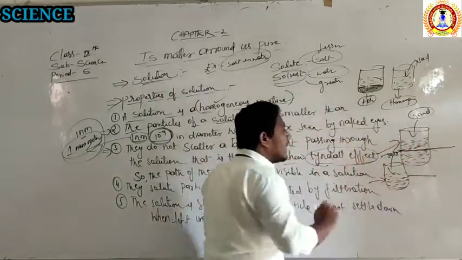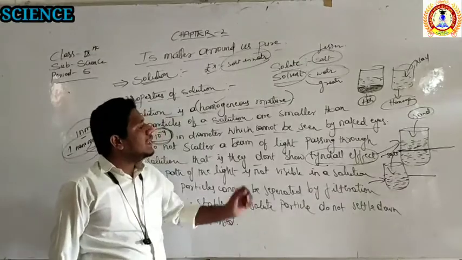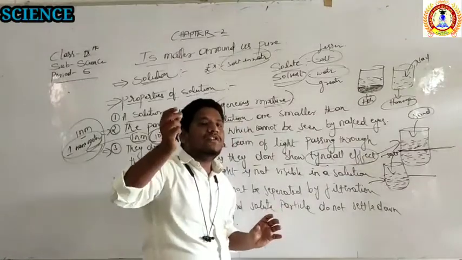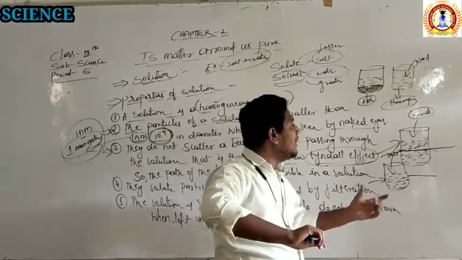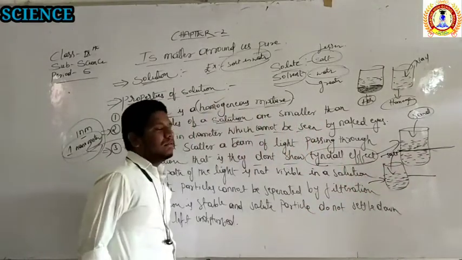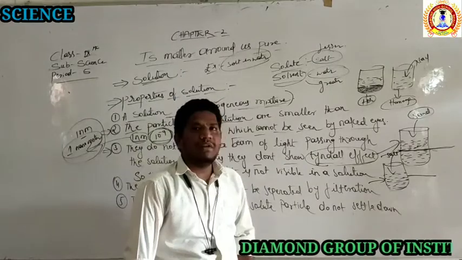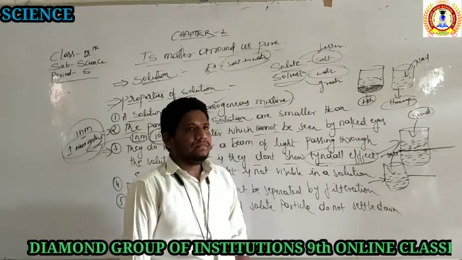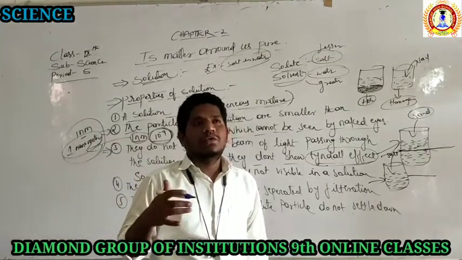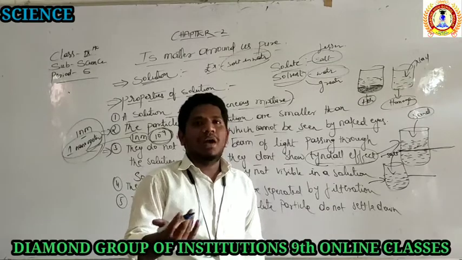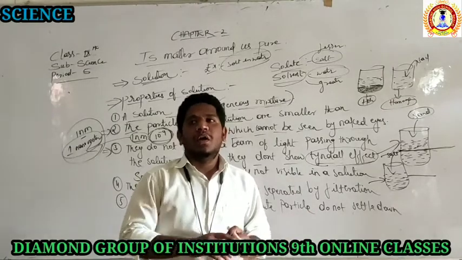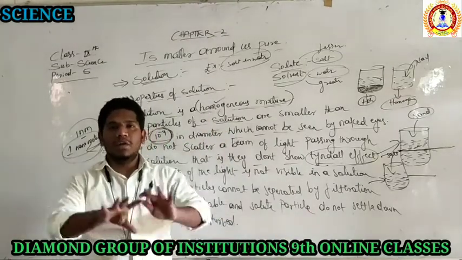This effect we call the Tyndall effect. Means the particles suspended in the water make the path of the light visible. That effect we are going to call the Tyndall effect. You want one more example about the Tyndall effect? Do one more thing. You just clean your house, right? When you are cleaning your house, the dust particles are going to surround your whole room, right? All the dust particles are going to surround your whole room.